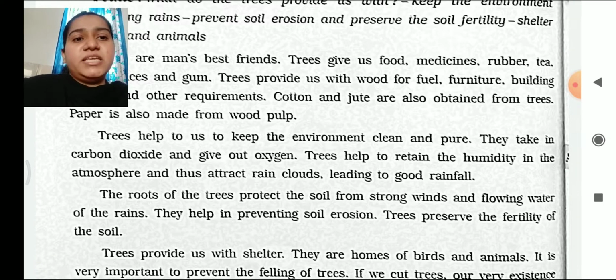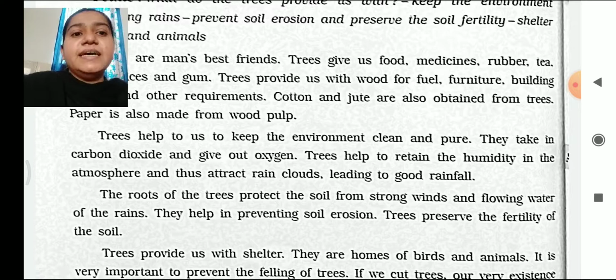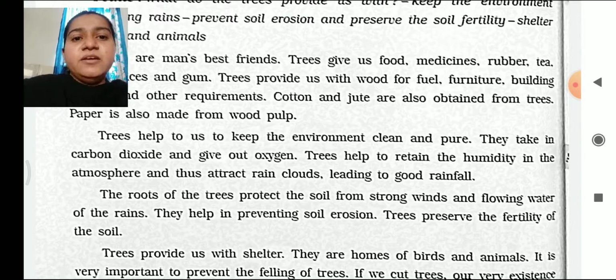Trees help us to keep the environment clean and pure. They take in carbon dioxide and give out oxygen. Trees help to retain the humidity in the atmosphere and thus attract rain clouds, leading to a good rainfall. So how does a tree keep our environment clean and pure?